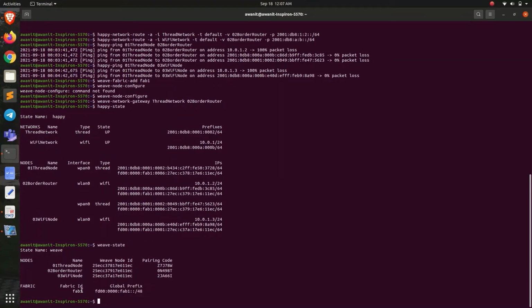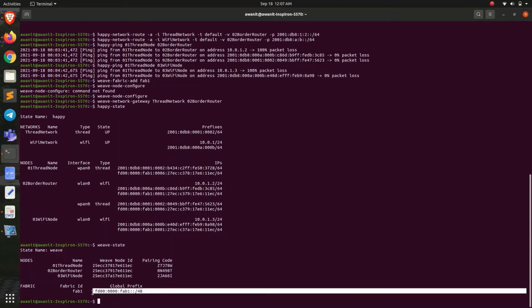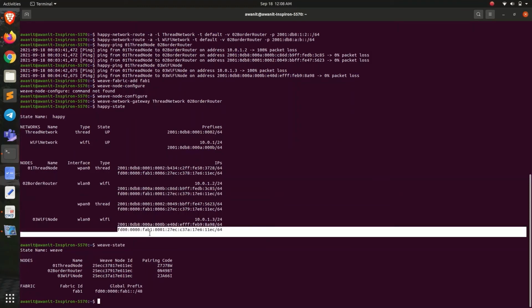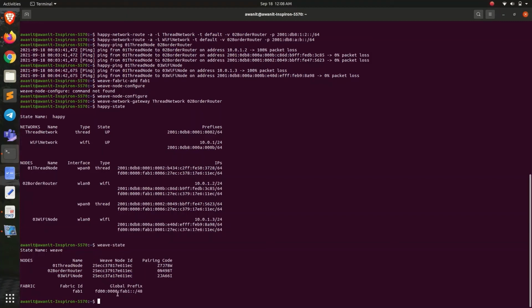The first one is the fabric ID, which I already mentioned, and a global prefix. Now each node is added to a Weave fabric, and each interface has a new IPv6 address, starting from FD00, for each node. We use the IPv6 prefix FD00::/48 for each node, and addresses in this block are called unique local addresses, which are designed for use within a private network such as a HAN.